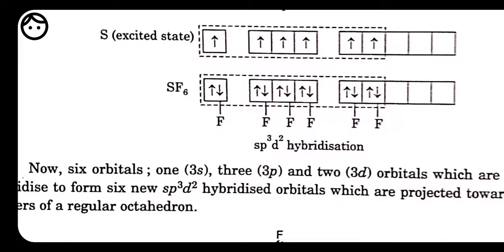Otherwise, if you simply write octahedral without drawing the diagram, without showing the hybridization, without showing excited or ground state, then you will not get full marks. Though you know everything, you have not represented it. You have to represent everything that is asked, then only you are going to get full marks.